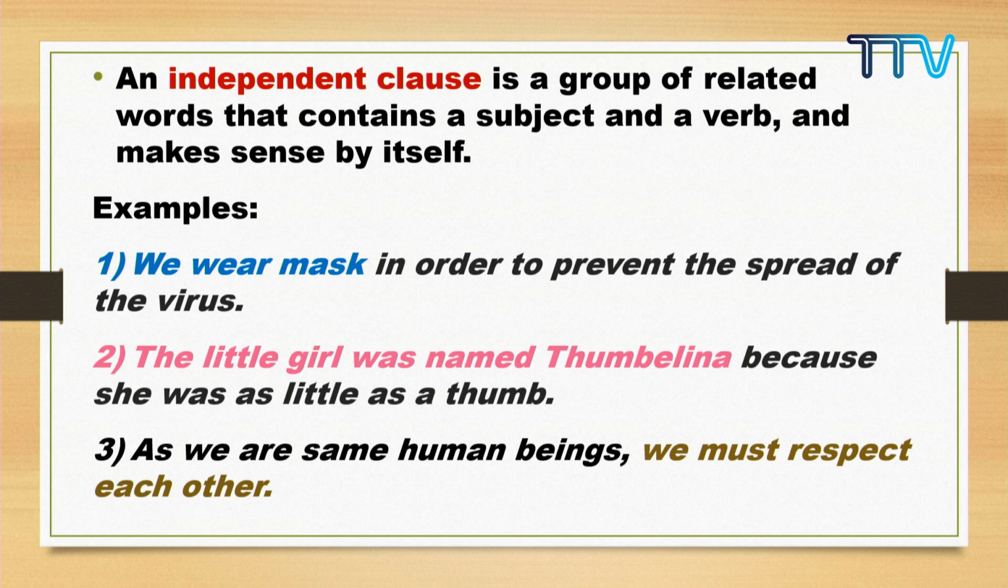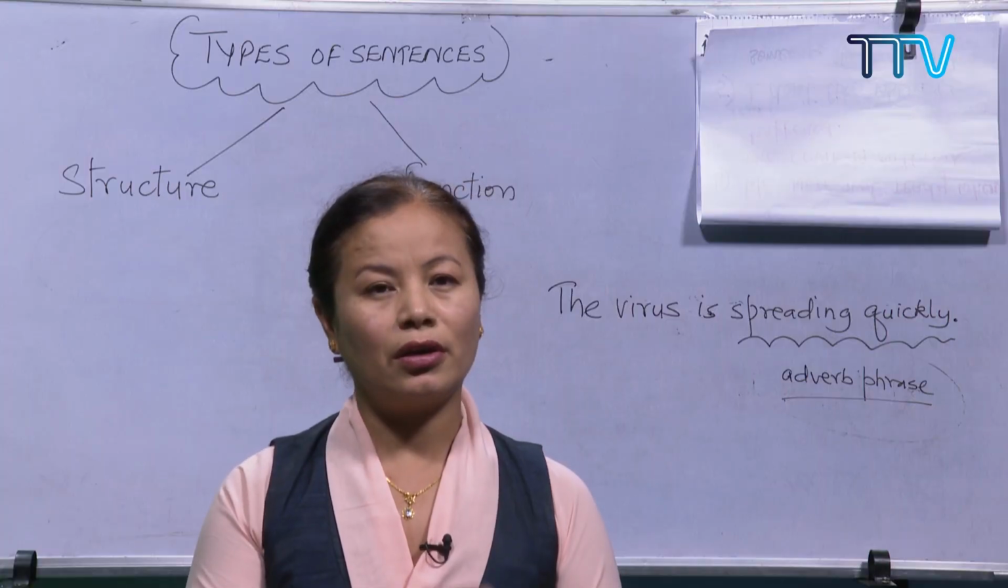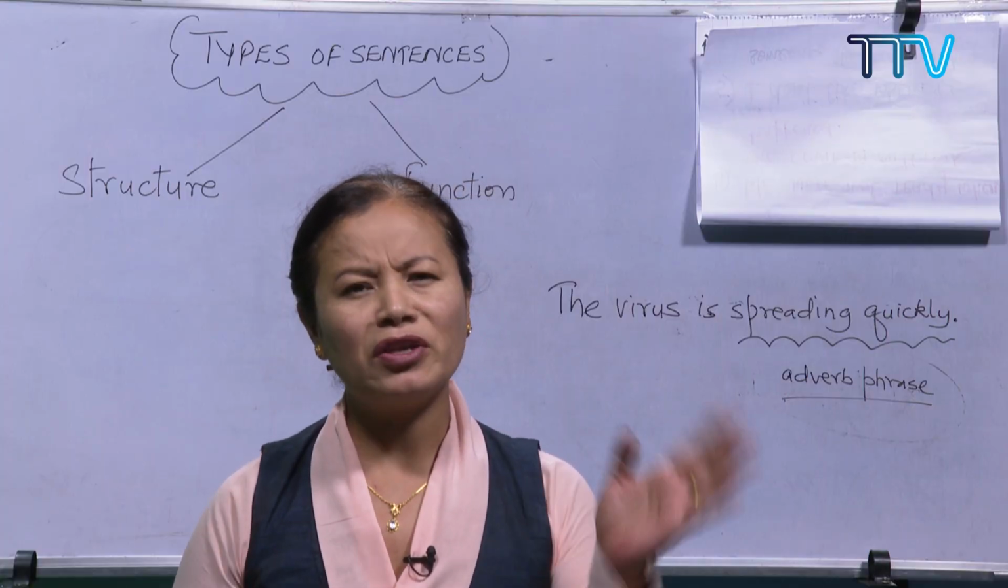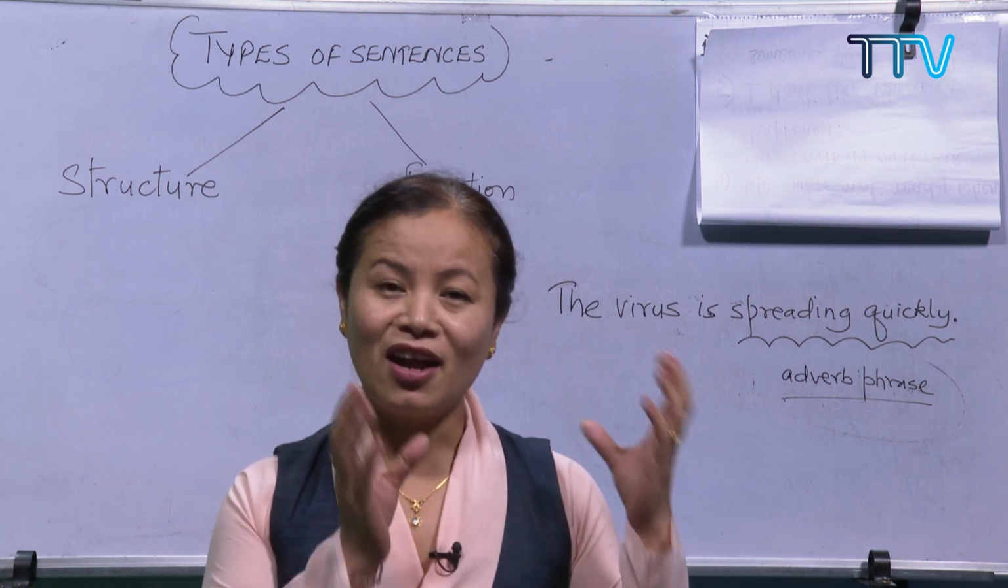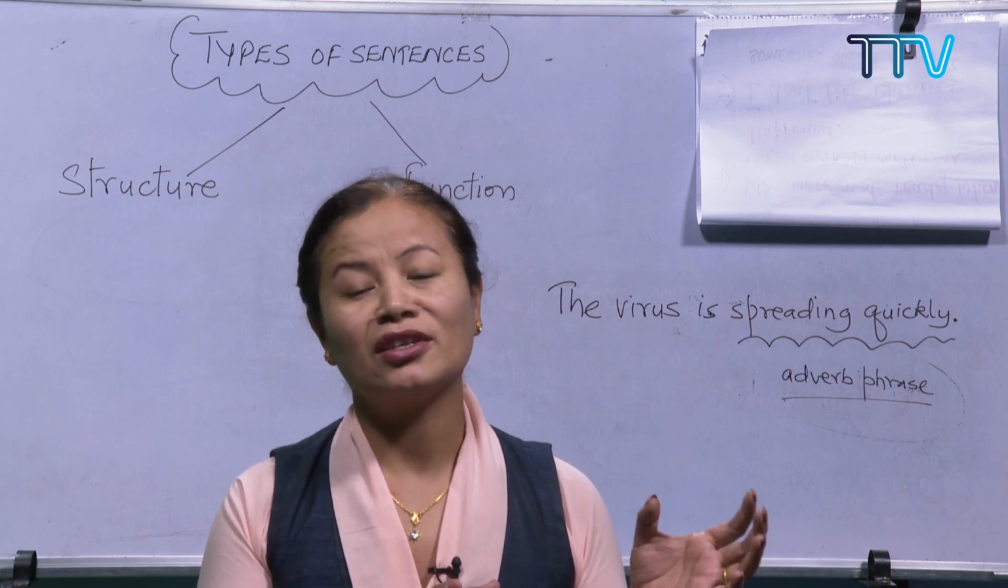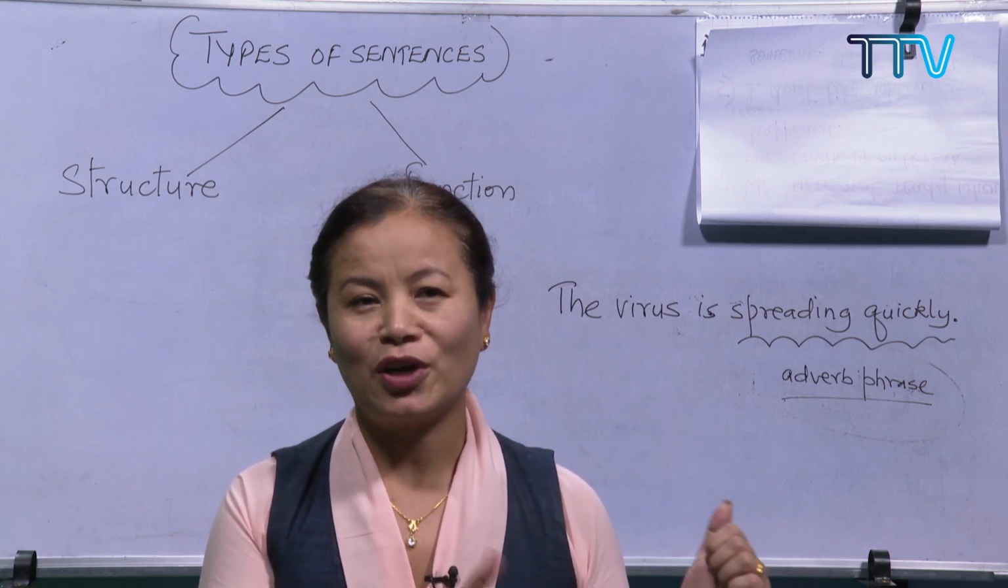So in the first and second sentence, I have used the independent clause at the beginning of the sentence. But in the third sentence, as we are same human beings, we must respect each other. So we must respect each other is the independent clause here and does not necessarily come at the beginning of a sentence. So we can just change the manner in which the sentence is written as well. We must respect each other as we are all human beings. In that case, we are using the main clause or the independent clause at the beginning of the sentence. So I hope you got it clear.